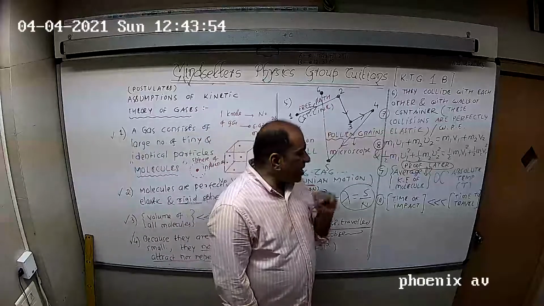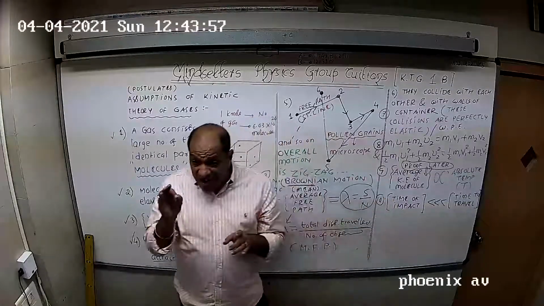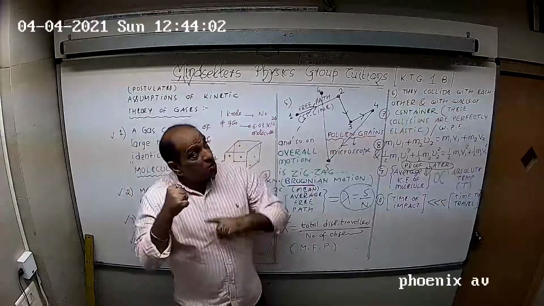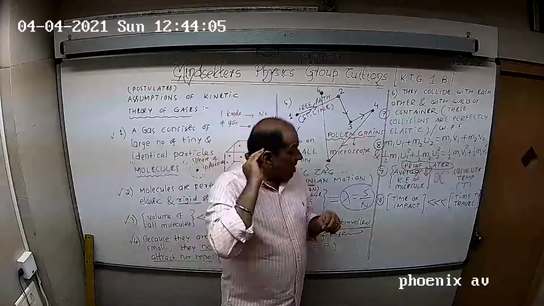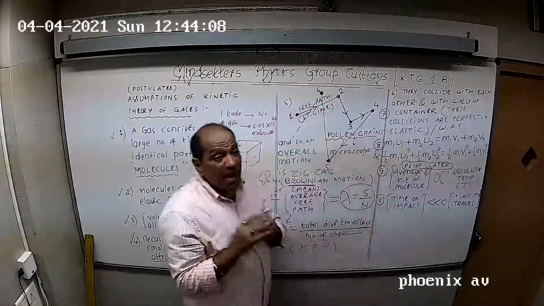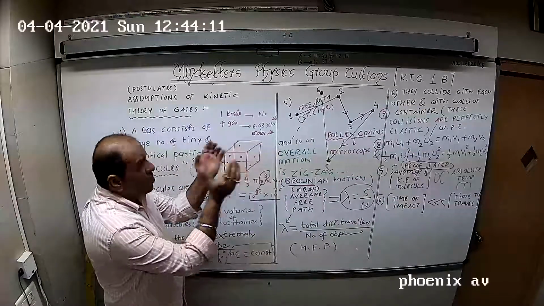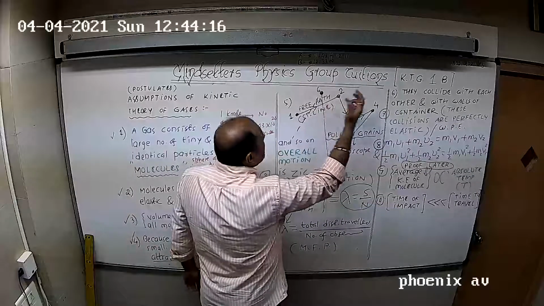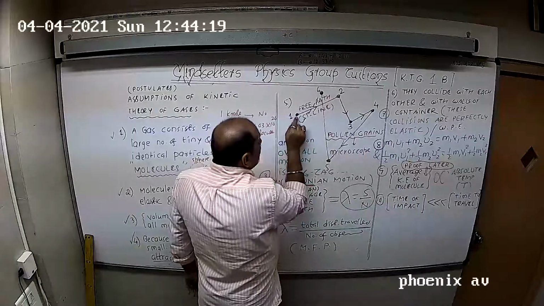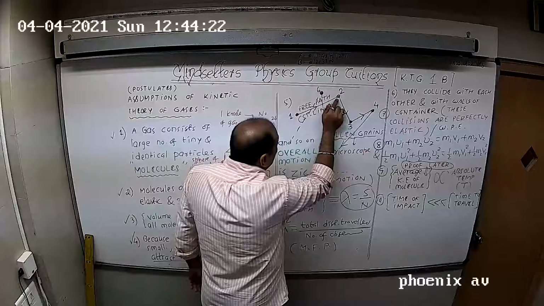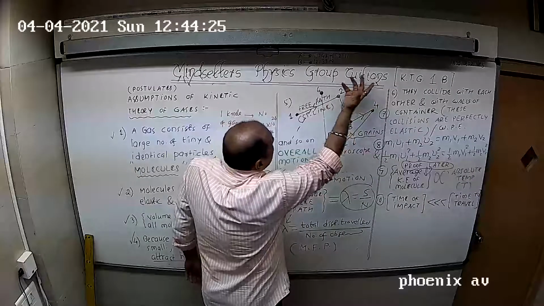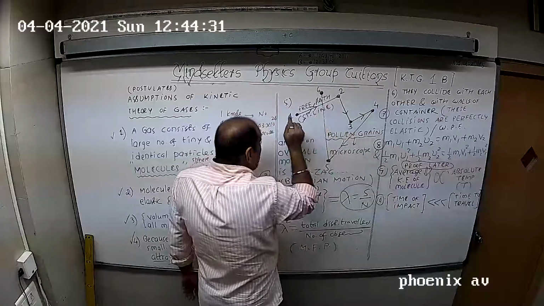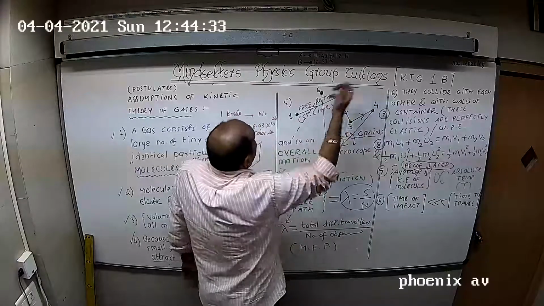The final point is that the time of impact, that means the time for which one molecule is in contact with the other molecule, or one molecule is in contact with the wall, is very small compared to the time taken by the molecule to travel from one place to the other place. What do I mean by that? This molecule is traveling from here to here, and suppose it takes 3 milliseconds. Then the time for which this molecule collides with this molecule will be few nanoseconds, picoseconds. That means this molecule is in contact with this molecule for few nano or picoseconds. But the time taken for this molecule to go from here to here is a few milliseconds.